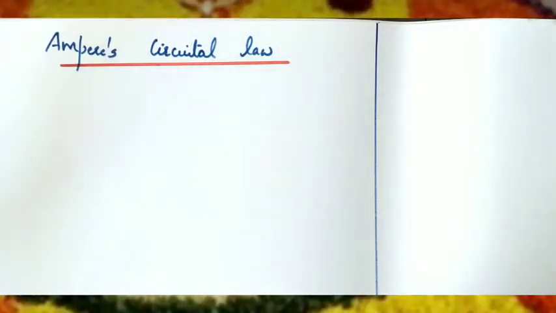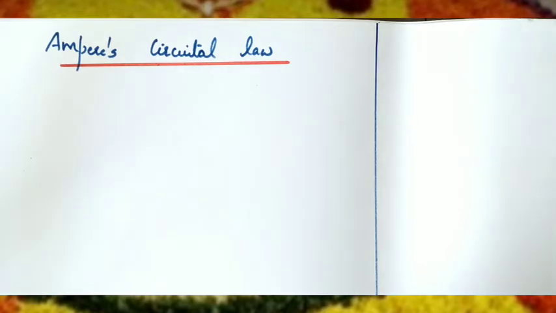We are going to study about Ampere's circuital law. Ampere's circuital law is an alternative form of Biot-Savart's law. It gives the relation between the line integral of magnetic field and the current which produces the field. Ampere's circuital law states that the line integral of magnetic field over any closed surface is equal to